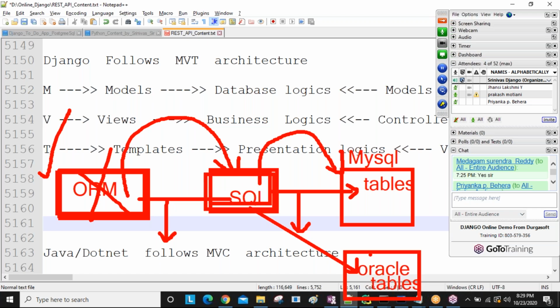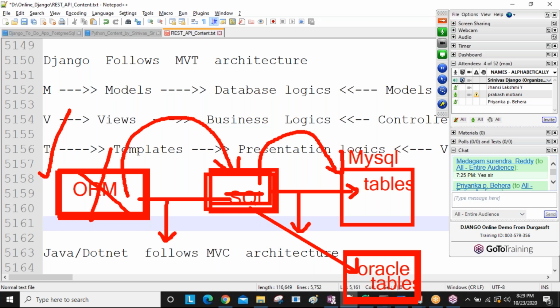Then you are converted into MySQL. Later you want to communicate it with Oracle. Then all these SQL queries you are removing, and you are going to write again Oracle format related SQL queries. So database to database separate SQL queries are there. So particular database related queries only you are going to write.